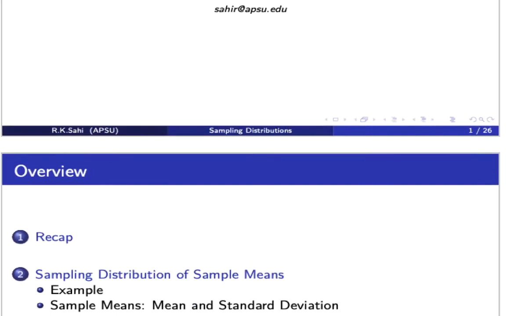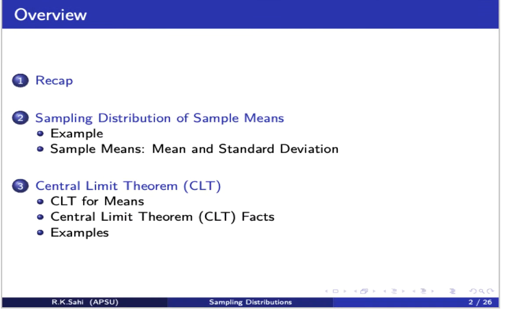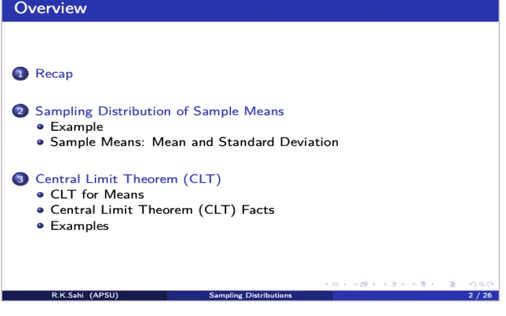Over here we are going to look at the following. First of all, we are going to do some recap of the terminology we have learned earlier. Then we're going to look at sampling distribution of sample means. And then the main thing which we're going to talk about is the central limit theorem. Our main focus is going to be on the sample means. So let's do some recap.